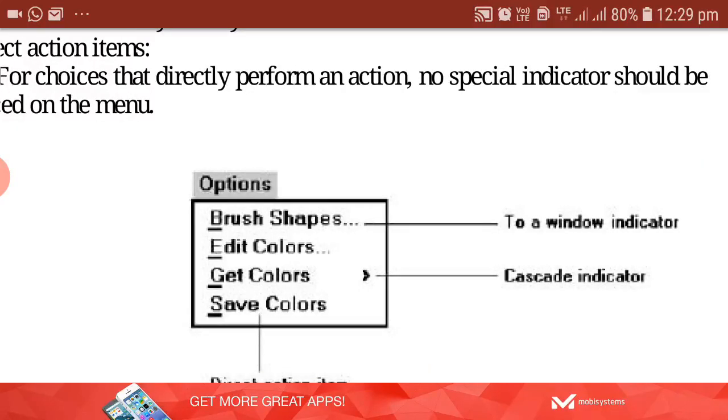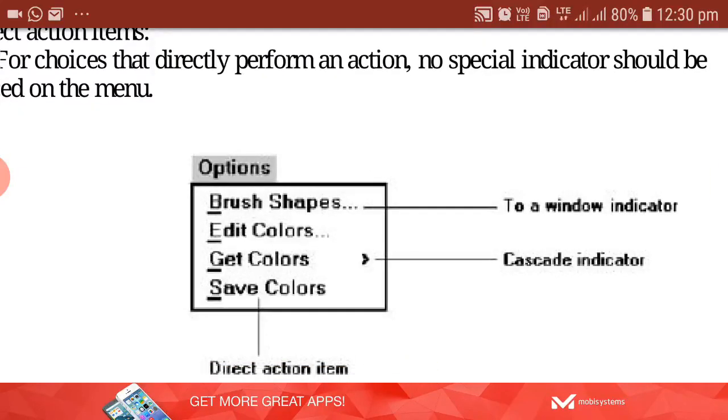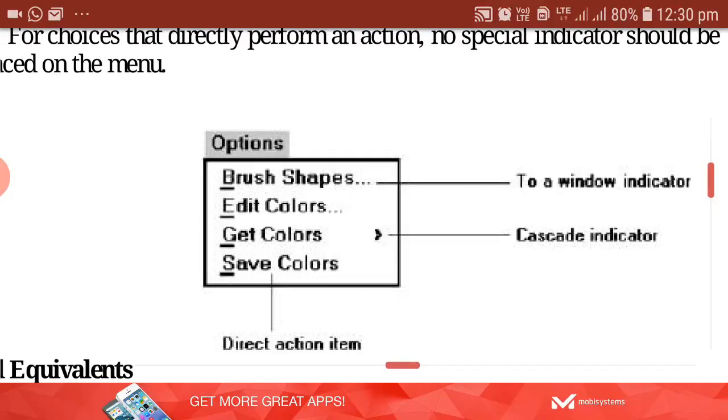Then for edit colors, a window indicator has also been given. That means once you click on edit colors, again it is going to take you to a new window. Another window will be displayed, and additional information will be there in that window, from which the user can select. So these first two choices have the window indicator.